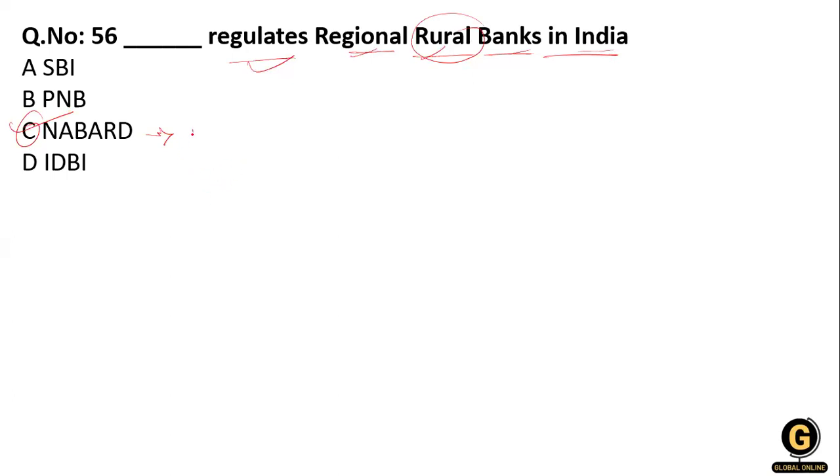So it helps state cooperative banks, district central cooperative banks, and the regional rural banks.